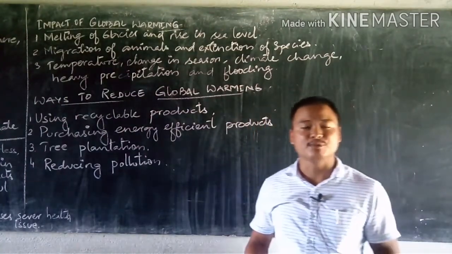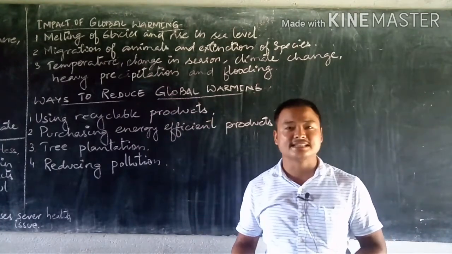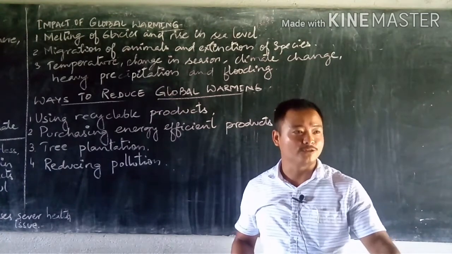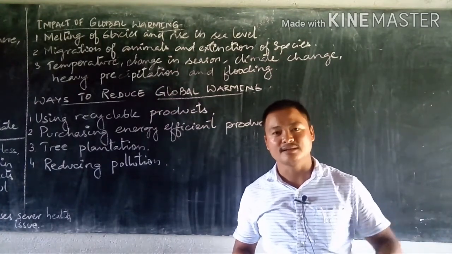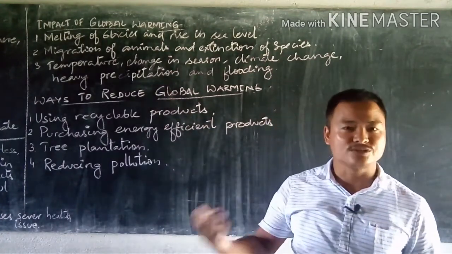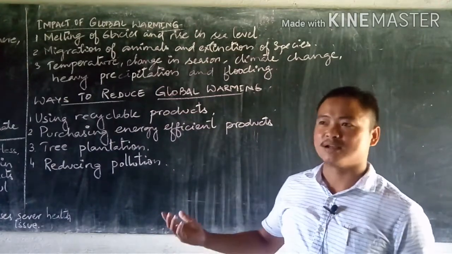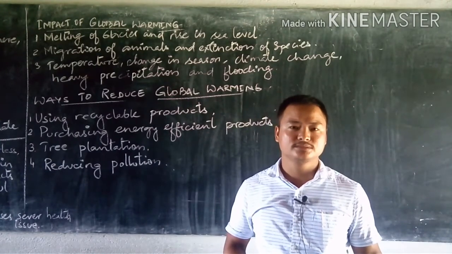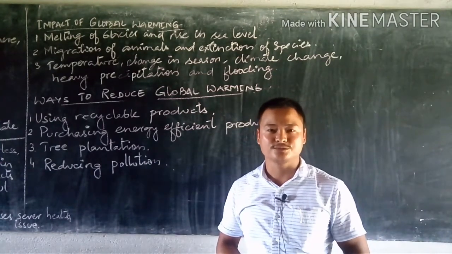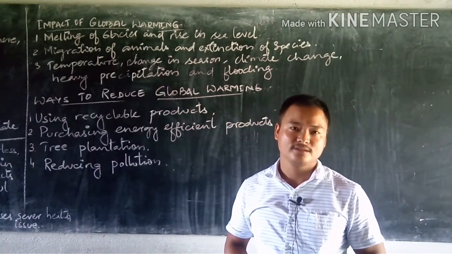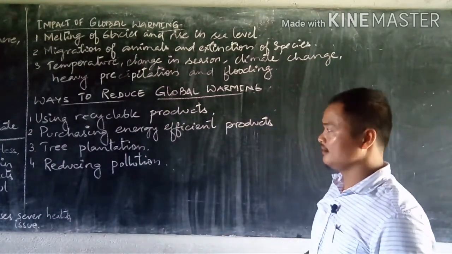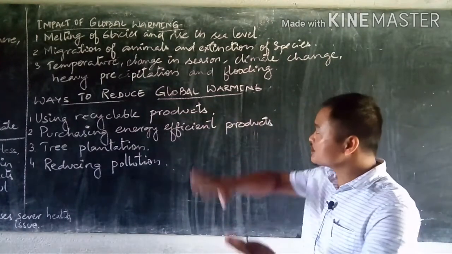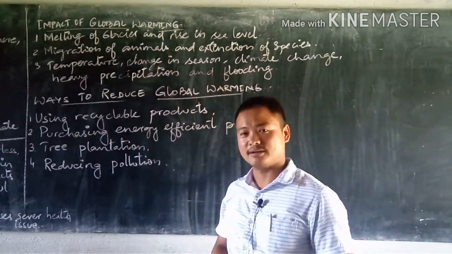You can take an example for now, two of the states in India, Assam and Bihar. Because of this excessive rainfall for the past many days, what is happening there? There are lots of problems going on. Many people are on the roads. They don't even have a roof for shelter. This is what has been affected. Humans have been rescued, but what about the animals? They have been affected a lot. So this is where we see the impact of global warming.